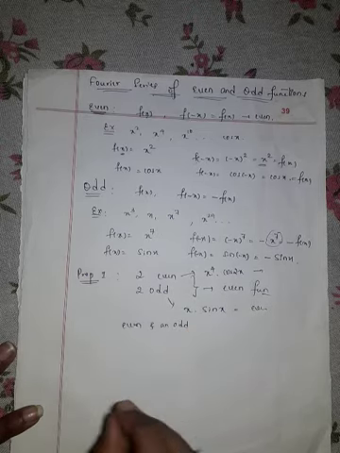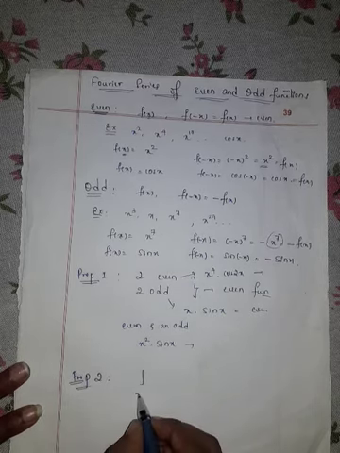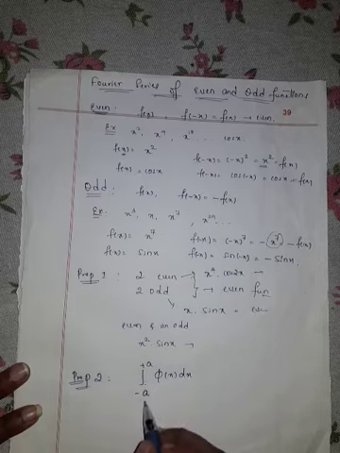Second property, in Fourier series: suppose integration from minus a to plus a of phi of x dx, where phi of x is one function and these are the two limits.